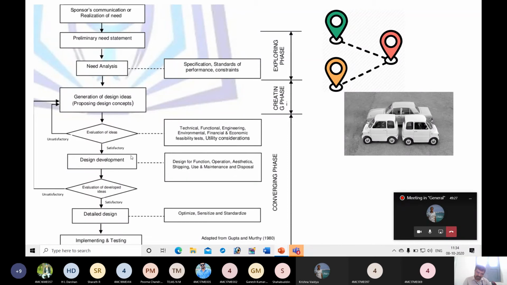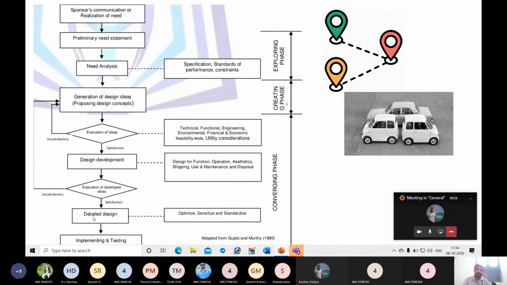Next, suppose a design concept succeeds in this initial design stage, then it will be considered for final evaluation. Earlier we generated 8 concepts. Out of 8, 6 were rejected and 2 are accepted for further development. During this stage, suppose one is rejected and one is accepted, then you have one final design for detailed design.